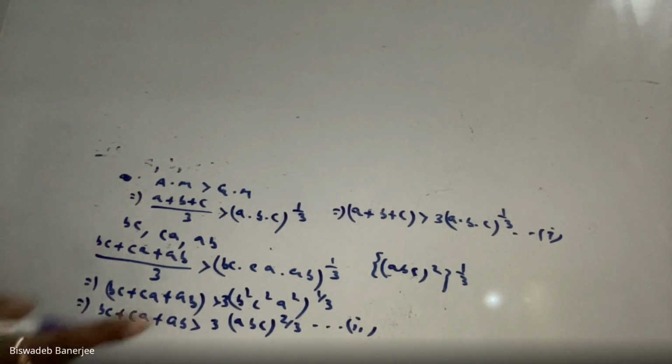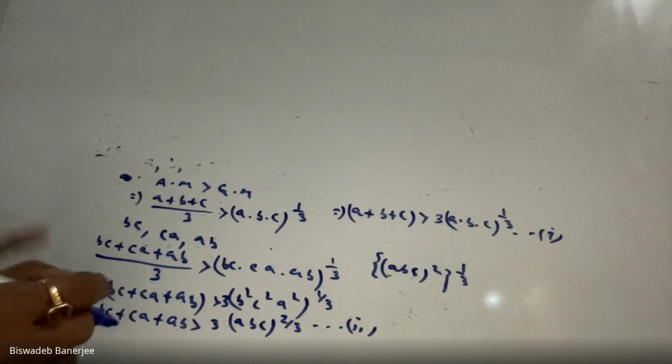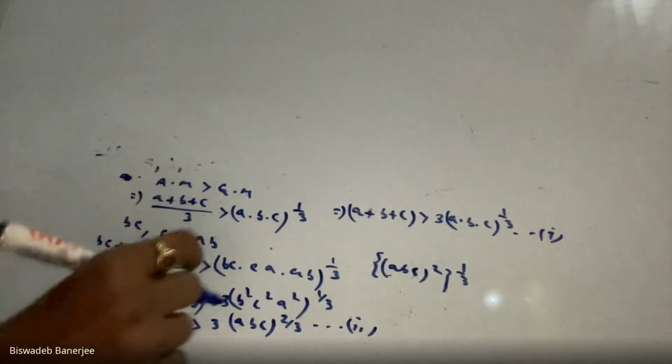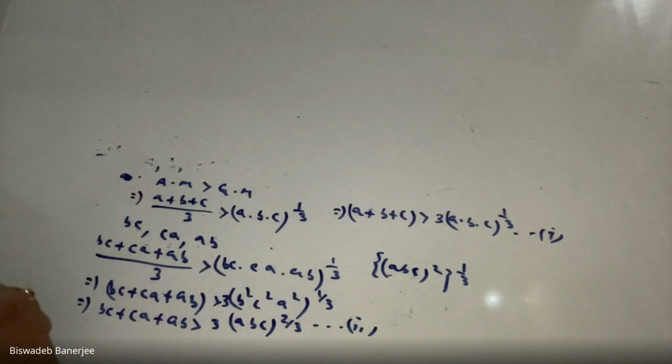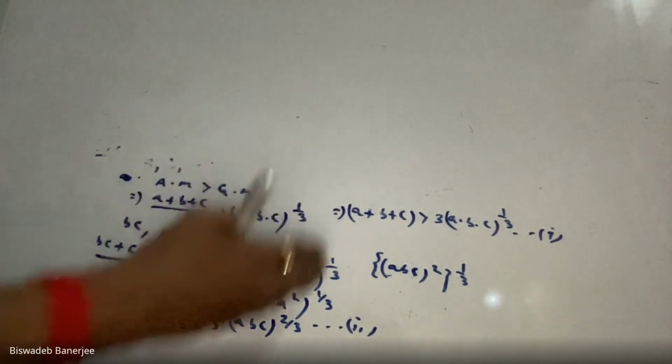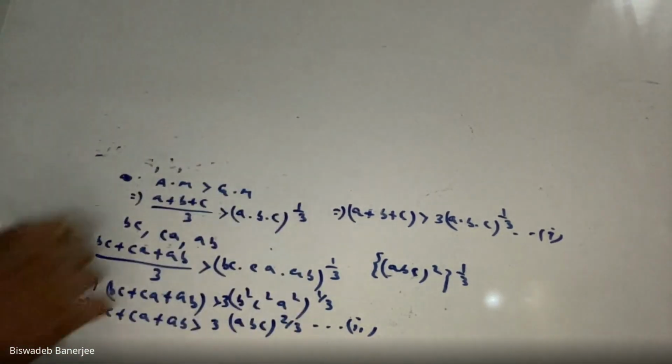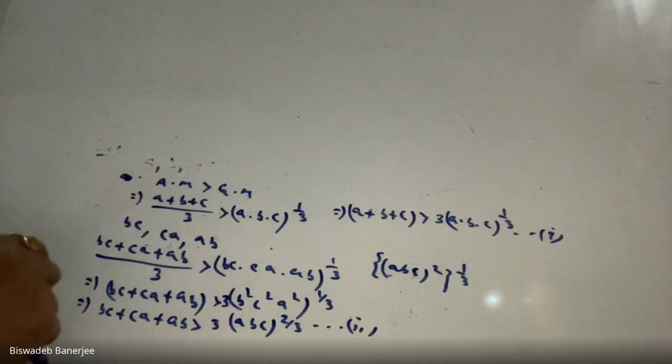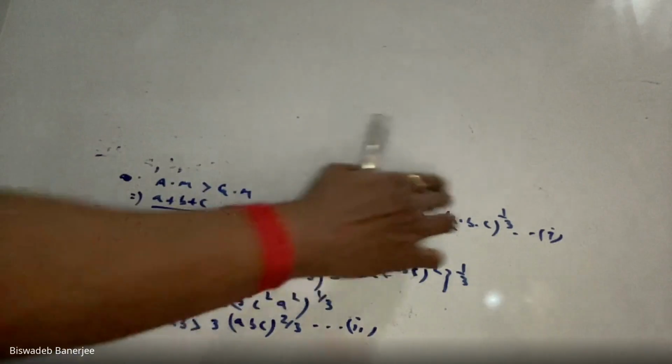Why multiply? See that because in the question, they are in multiplied form. A plus B plus C is multiplied with BC plus CA plus AB. That means you have to multiply. If they are in addition form, we shall add them. But in the question, they are in multiplied form. So we are multiplying 1 and 2.